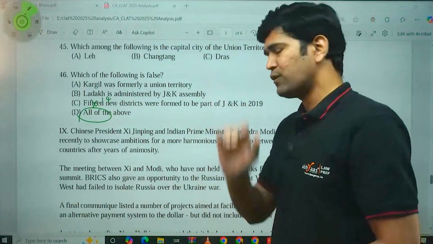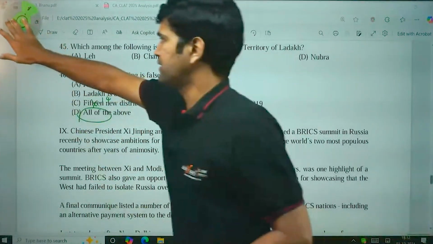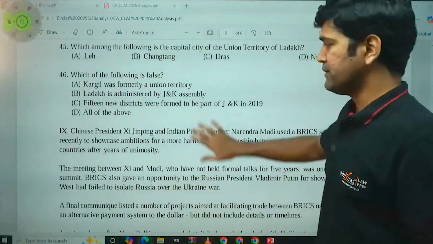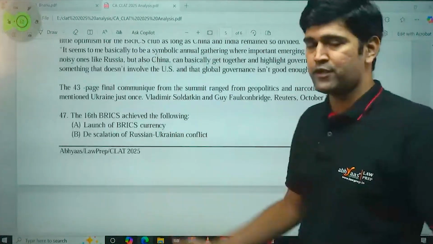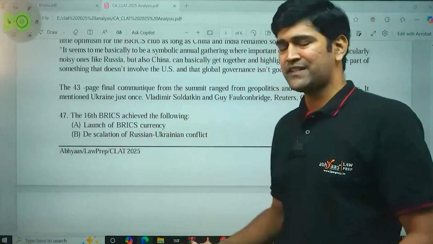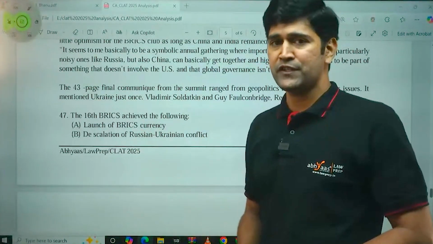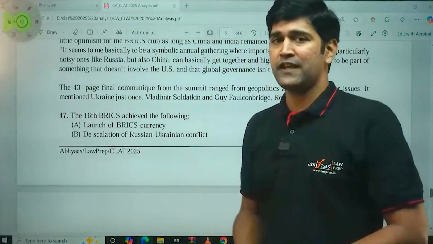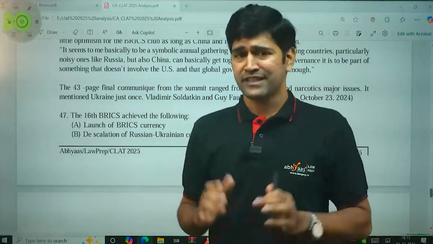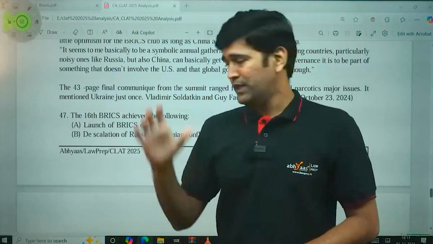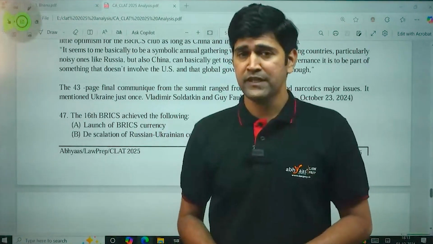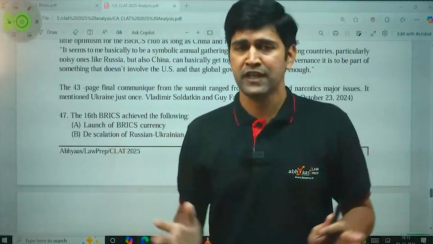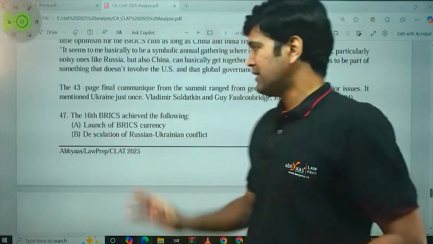Now, let us move to the last topic of this particular current affairs section. It is from international relations, international affairs, whichever name you call it, but it is from BRICS. BRICS has been in the news continuously throughout this year, and we at Abhyaas have been consistently recommending that students give importance to BRICS, because India is one of the founding members of BRICS, and BRICS holds a lot of significance and value for India. Hence, we got this.